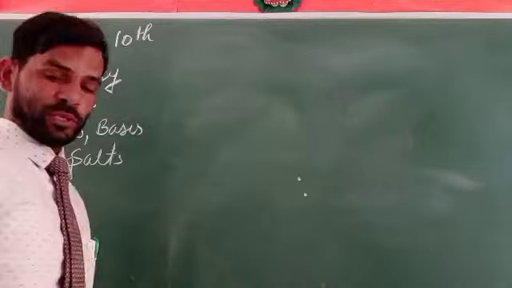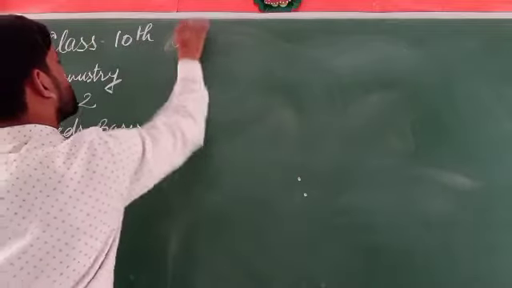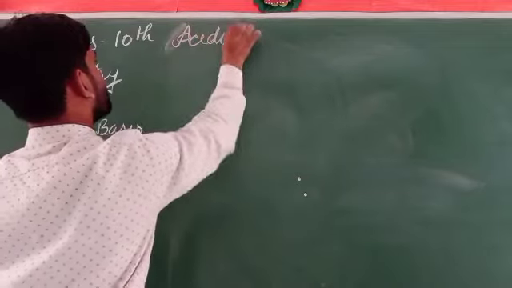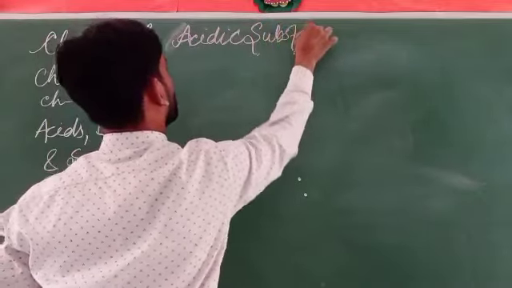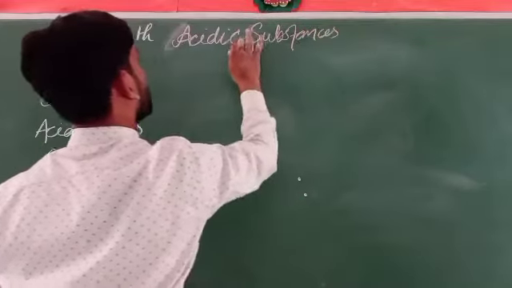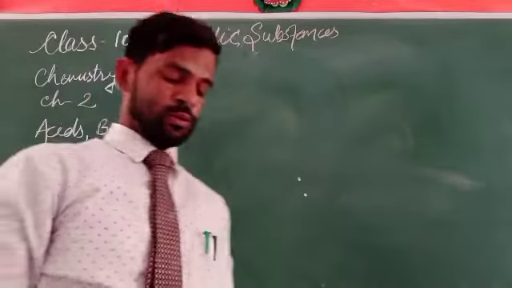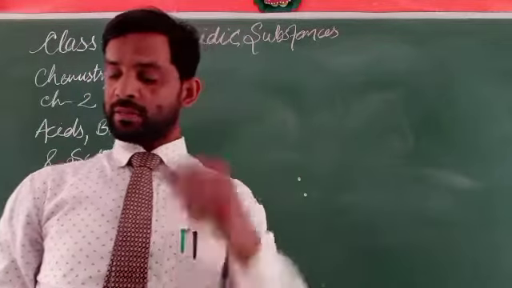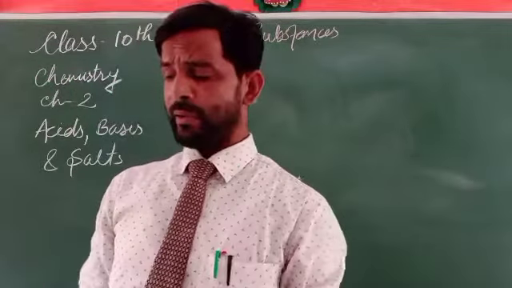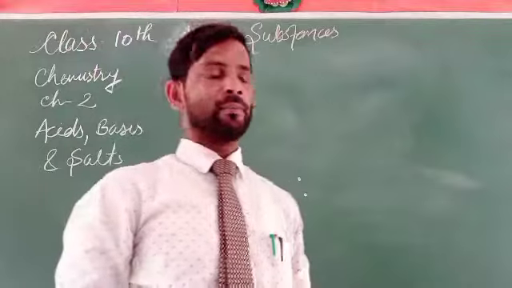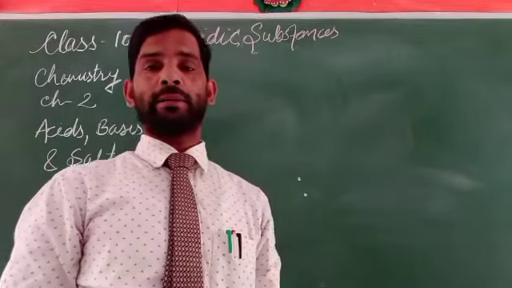What are these acidic substances? We know very well the two types of substances defined on the basis of their property, that is acidic and basic.